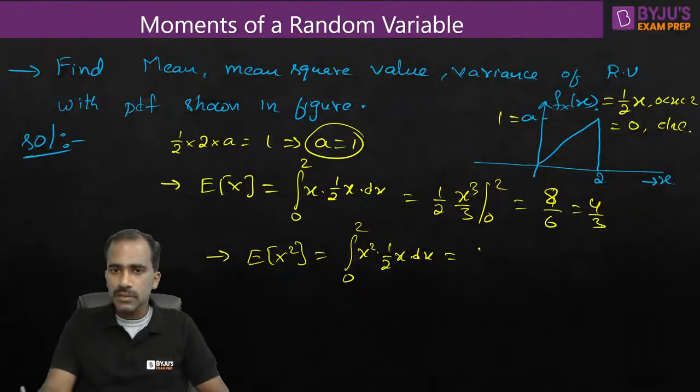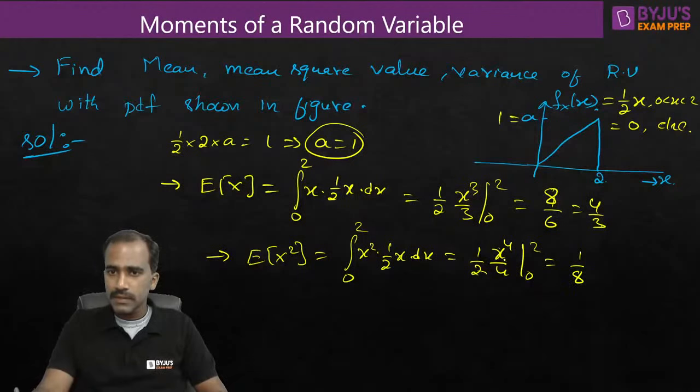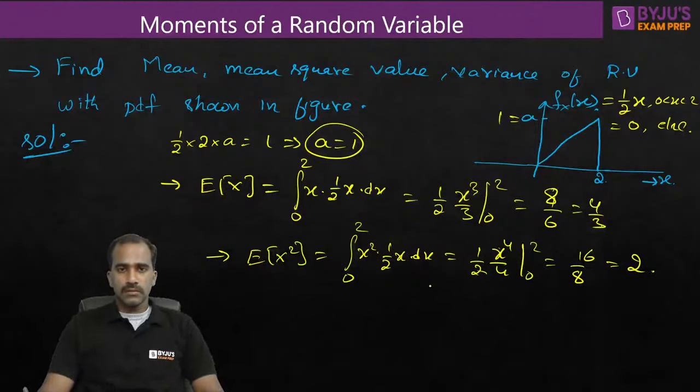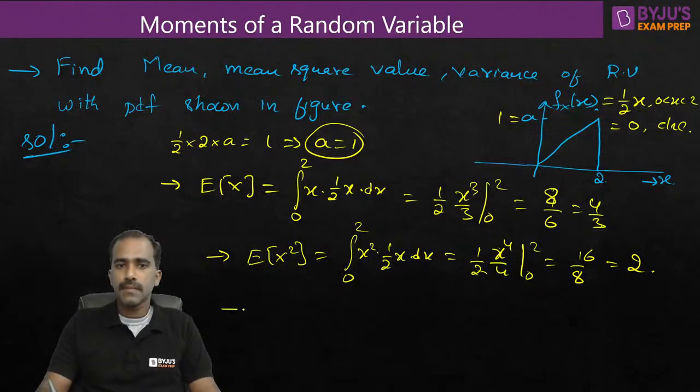So now this is 1 by 2 outside. So what is here? X cube is there, which if you integrate, it becomes x power 4 by 4, limits from 0 to 2. 1 by 8 outside. So x power 4, substitute with 2 and 0 is 2 power 4. 2 power 4 is 16, right? Minus 0, which is equal to 2 units. So mean square value is 2 units.